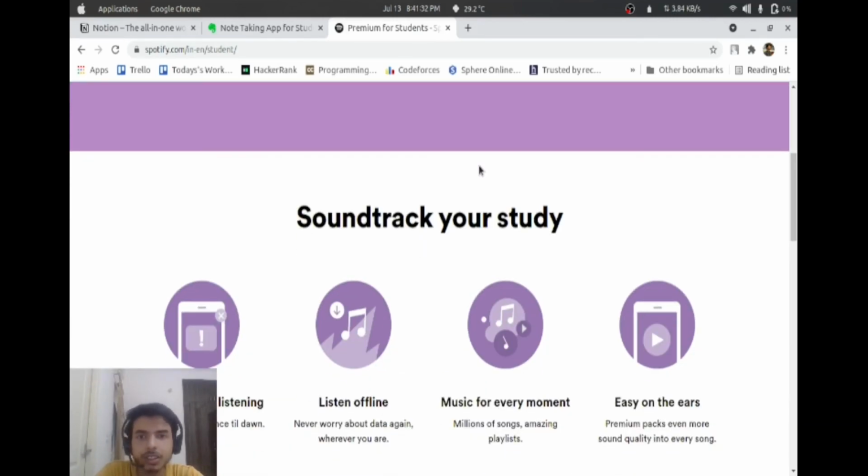By purchasing Spotify Premium, you can listen to your favorite music ad-free. By using your college ID, you will get discount on YouTube Premium also, where you can watch your video without seeing any ad.